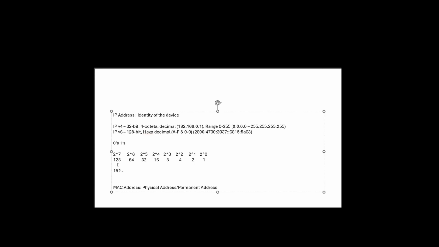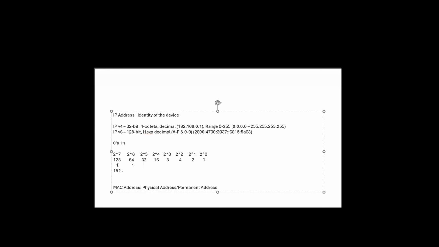So here I am using the 2 power 7 value, there I am placing 1, and along with that I am using 2 power 6 value. Even here I am placing 1, okay? And for the remaining places, if I add 32 to 192, it will become more than 192, which is not recommended for me.